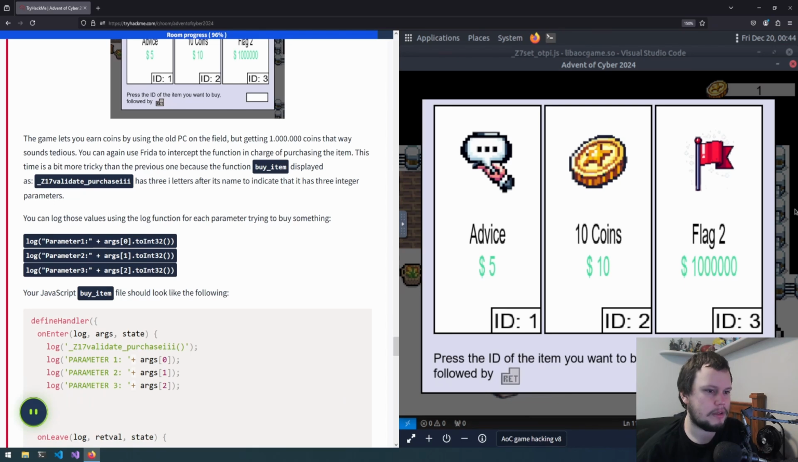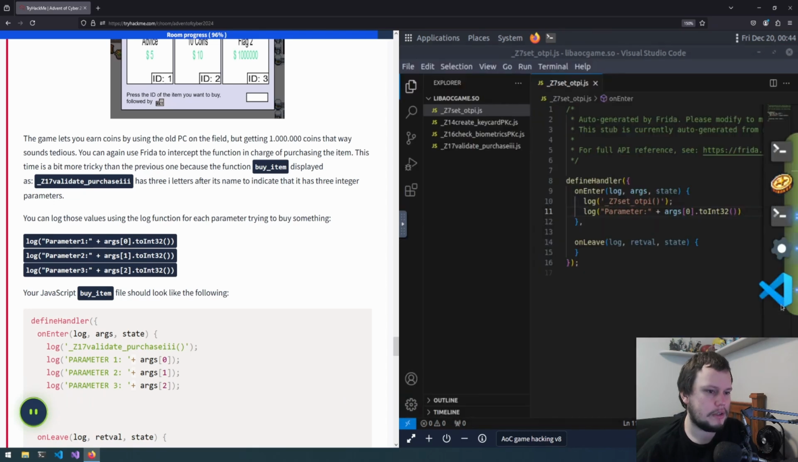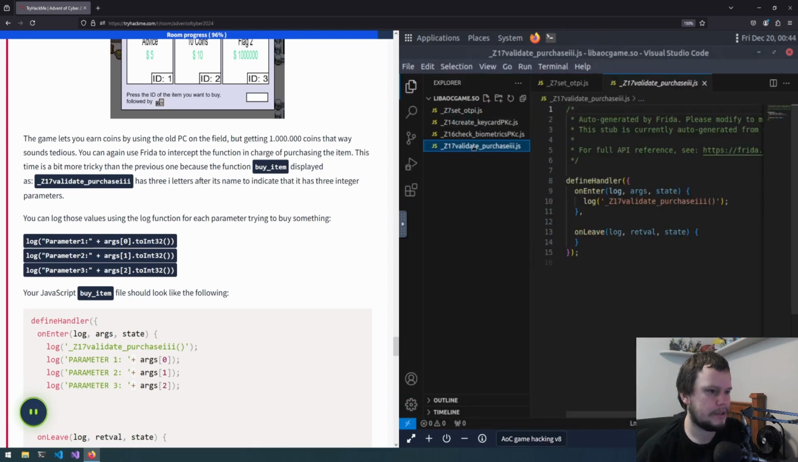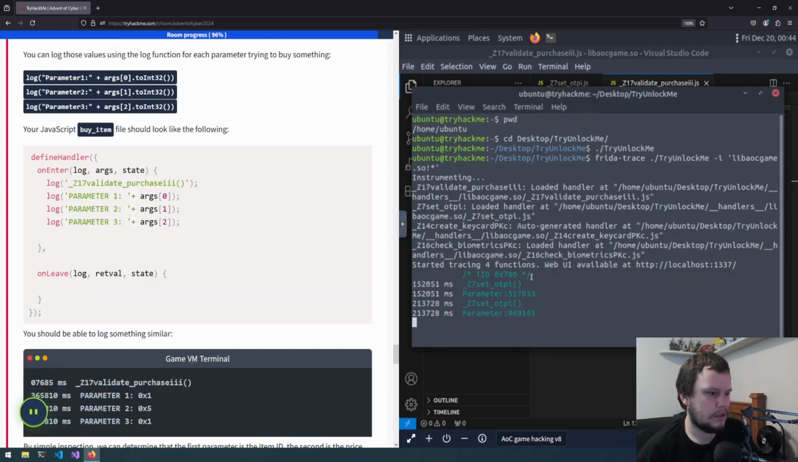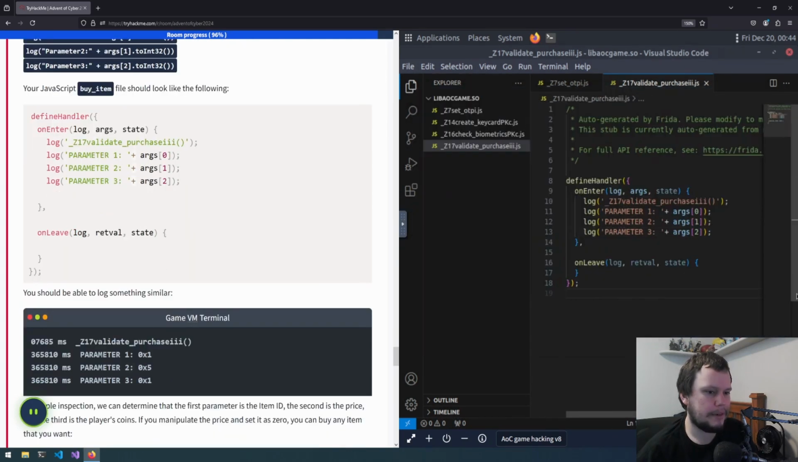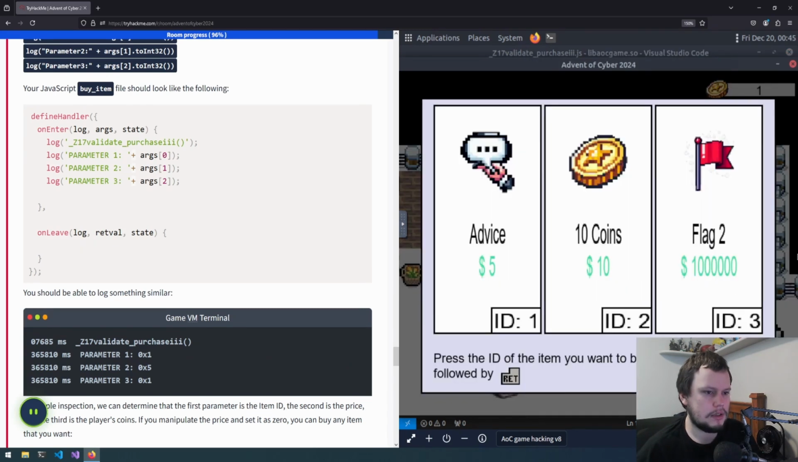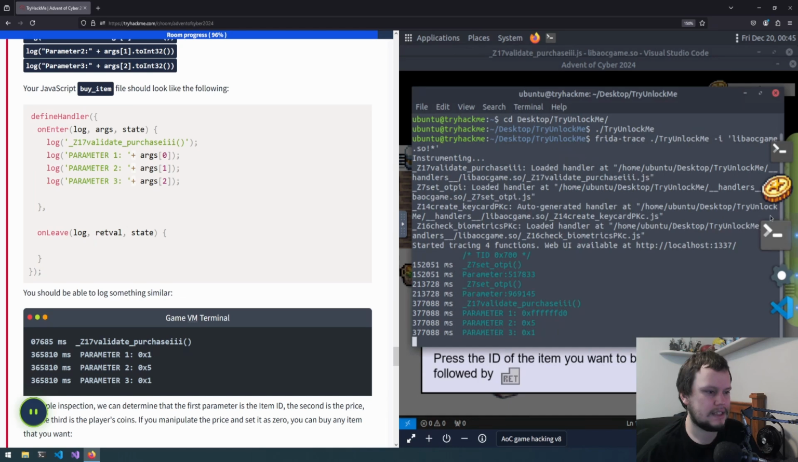So if we go back to VS Code, we should find this one here, validate purchase, and let's take a look at the prices for each of them. So okay, I think we're meant to actually try buy one of them, or is it entering the store we first need to do? If we go to here, is it showing in the console now? Yes, it is. So I've got this, this, and this.